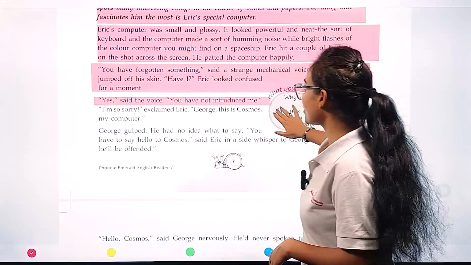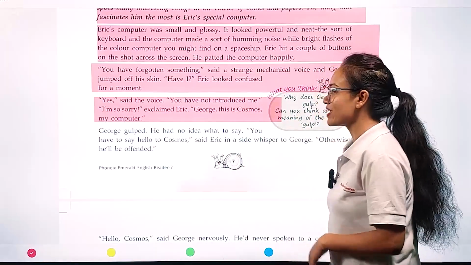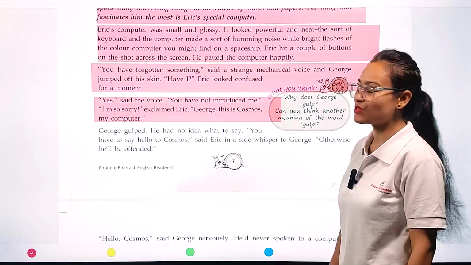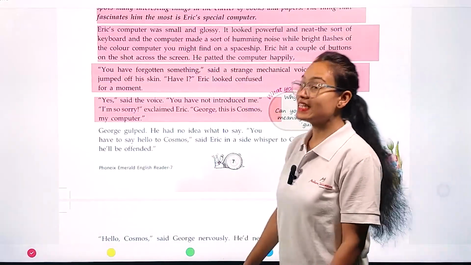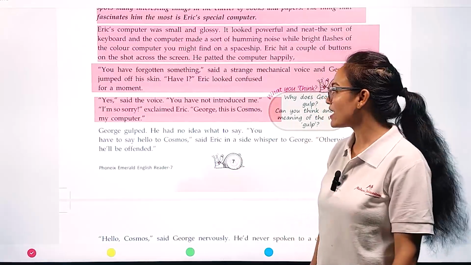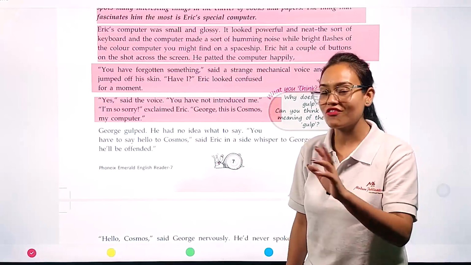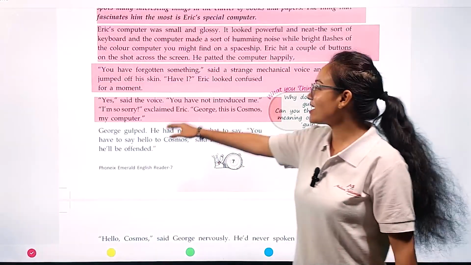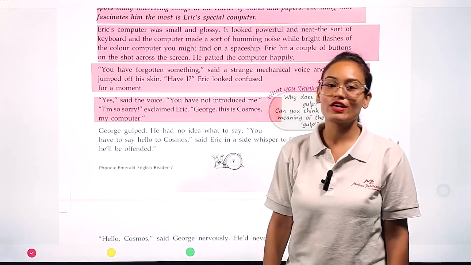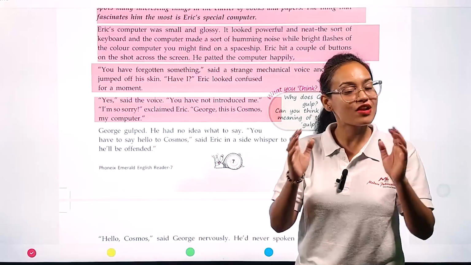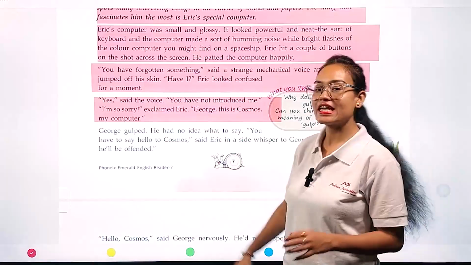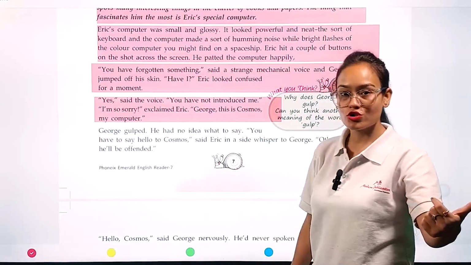"Yes," said the voice. "You have not introduced me." "I'm sorry," exclaimed Eric. "George, this is Cosmos, my computer." Cosmos says, yes, Eric, you have forgotten something, and let me tell you what. You didn't introduce me to your friend. Immediately Eric said, oh, I'm really very sorry, Cosmos, I really forgot to introduce you to George.